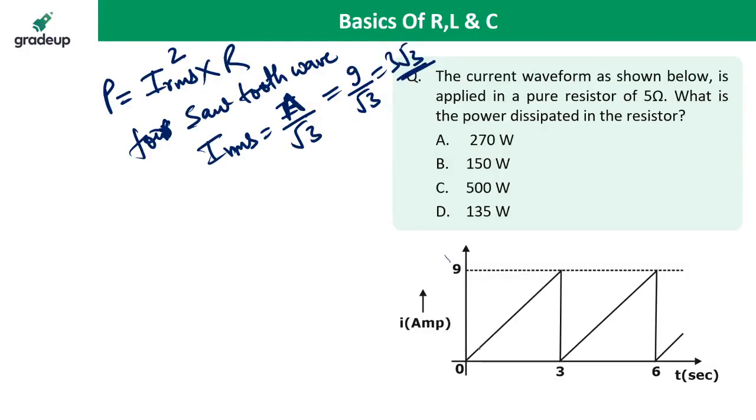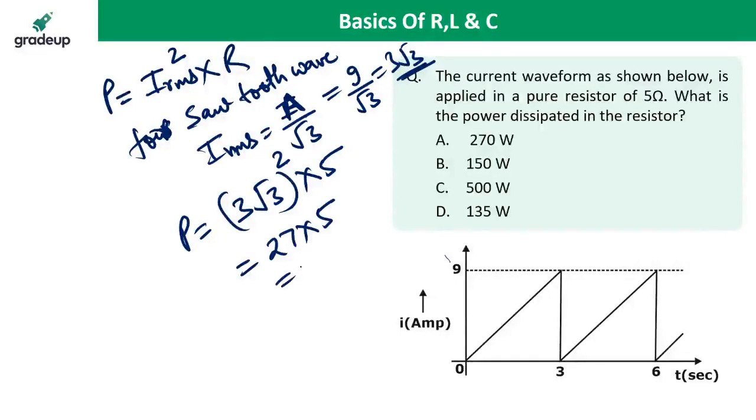You can learn it for the sawtooth wave, otherwise I can derive it. If A is the magnitude, the RMS value is always A by root 3. So what is the power dissipation? Power dissipation is 3 root 3 whole square multiplied by 5. 3 3s are 9, 9 3s are 27, 27 into 5 is 135. 135 can be the answer.